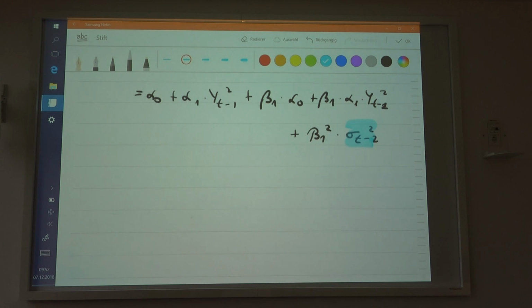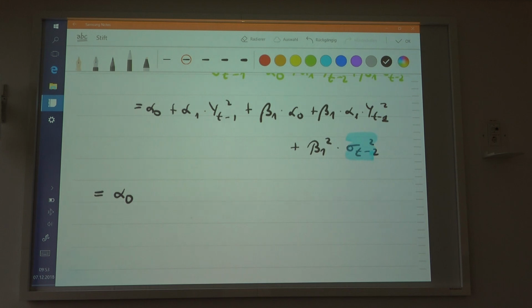Let's see what will happen. But first off, I will rearrange it a little bit so I recognize some systematics here. So what I'm going to get is alpha 0, which is here, this one and this one. So this is going to be equal to 1 plus beta 1. I'm factorizing it here. What I had here is considered as this one and this one: alpha 0 times 1 is the first one, and alpha 0 times beta 1 is the second one, obviously.